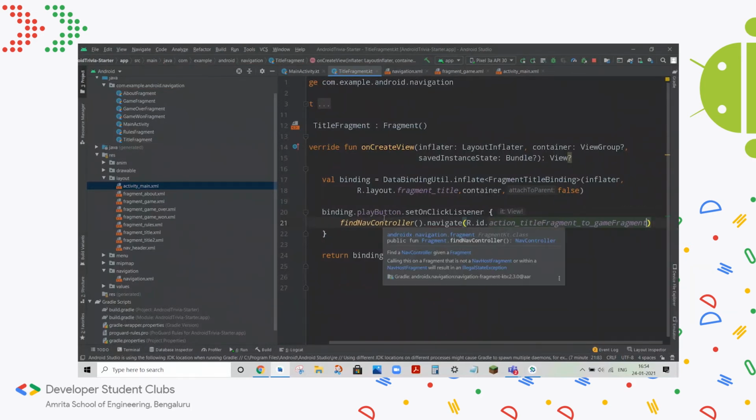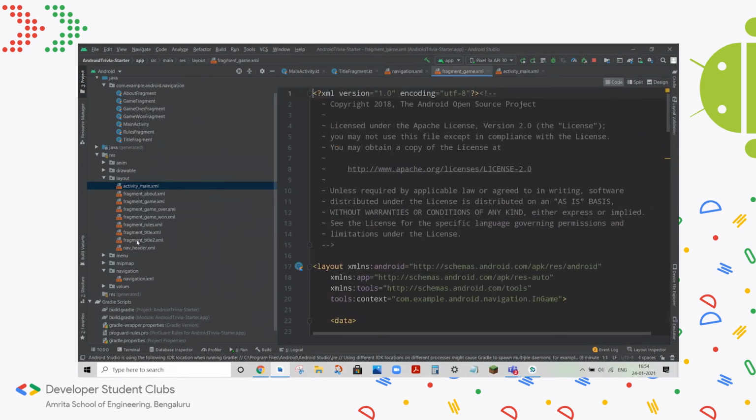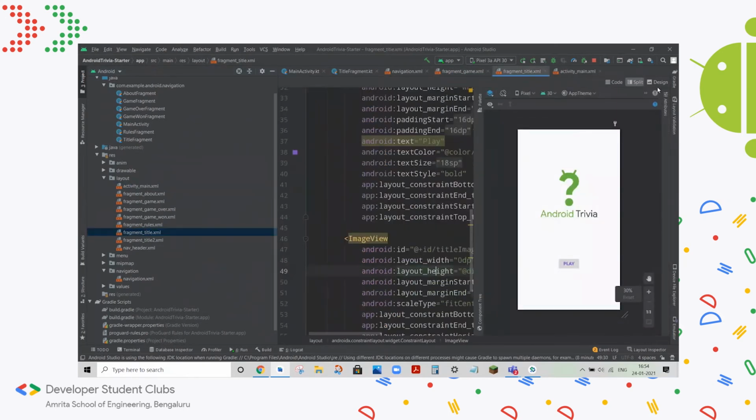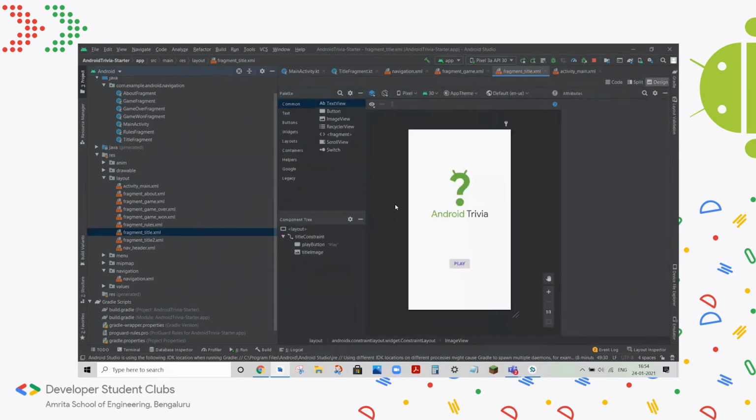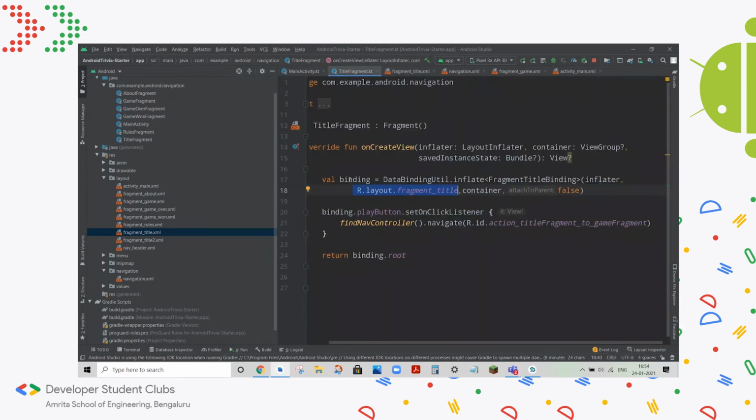So what have I done here? I'll quickly walk you through it. This binding object, or this binding variable, you can see it has this fragment title, which is this file. So this is the home screen or the main screen or the first screen that the user sees when they open this app. What we've done here is we've attached all the components, there's only two now, but if we had more, they'd be included as well, this image and this button, under this object.